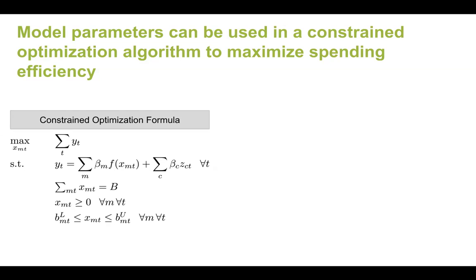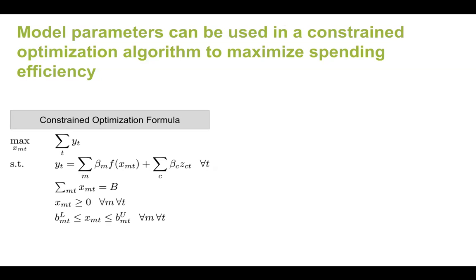So for example, we might have a channel that currently represents 20% of our budget, but from the model's perspective, it's not very efficient. So we might want to shift the spending down, but we still might not want it to go completely to zero.